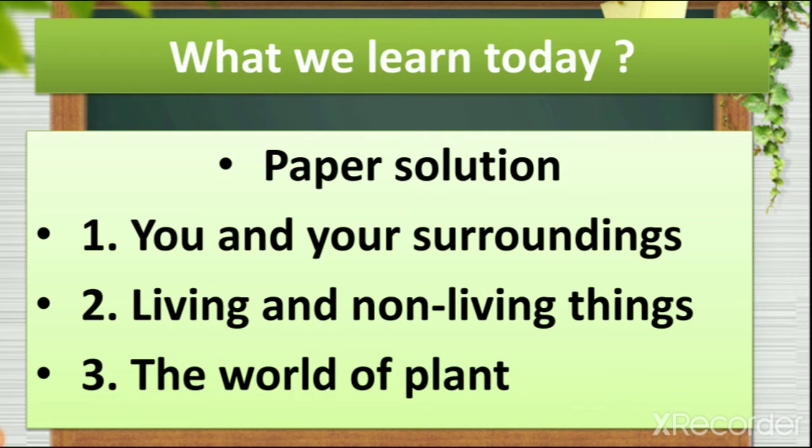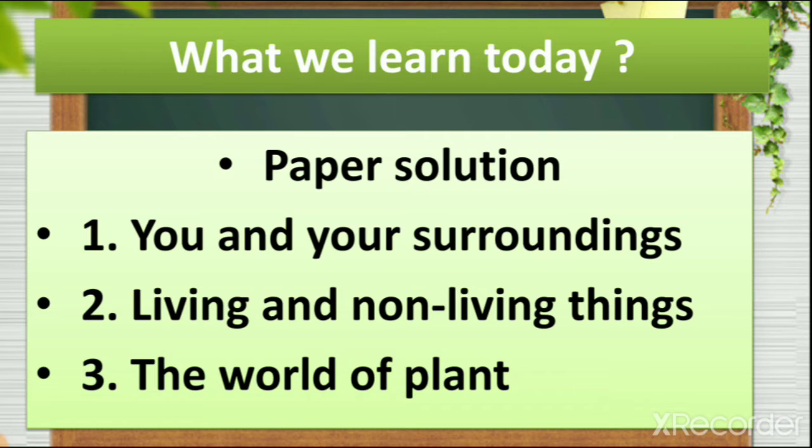In lesson number 3, we learn about plants. We learn that plants are also living things, and that plants need air, water and sunlight to grow. In lesson number 2, when we learned about living things, we also learned that plants and animals are living things.